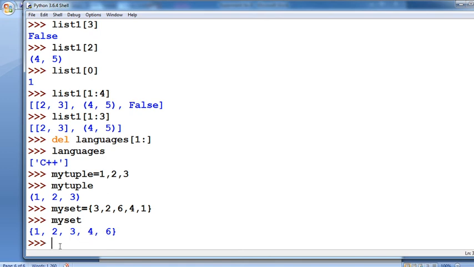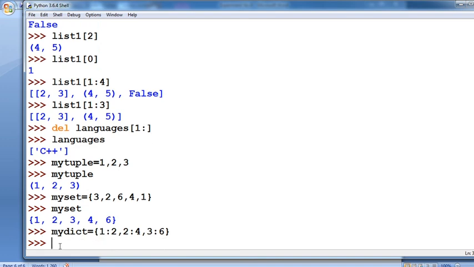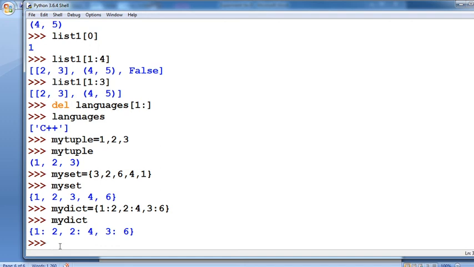Finally, the last point is dictionaries. You define one dictionary: simply put my dict equals to, in curly brackets, defining pairs of values, that is 1 colon 2, then comma 2 colon 4 comma 3 colon 6. In this way you define a dictionary. Then again, put my dictionary here and simply display whatever dictionary is available.